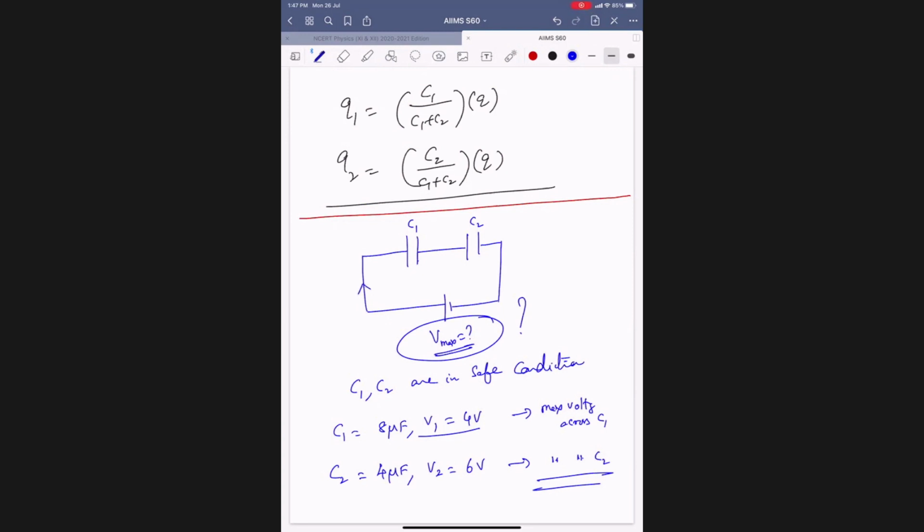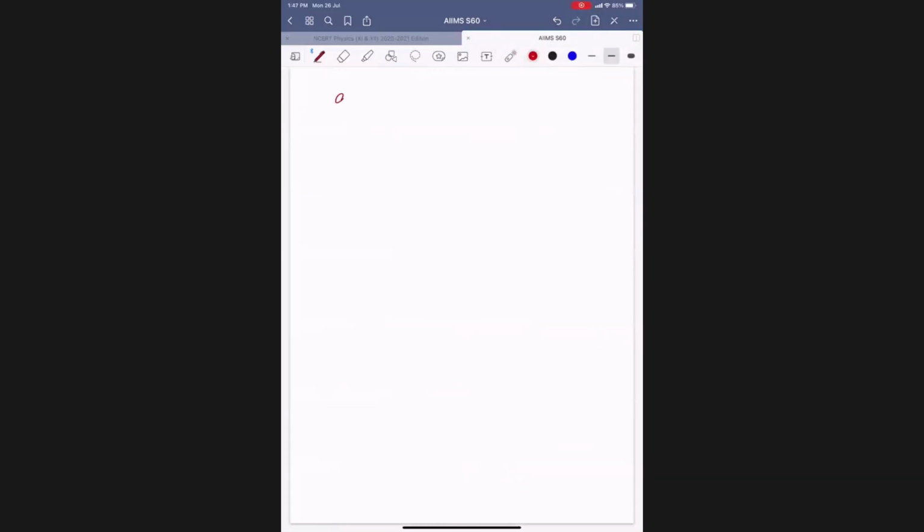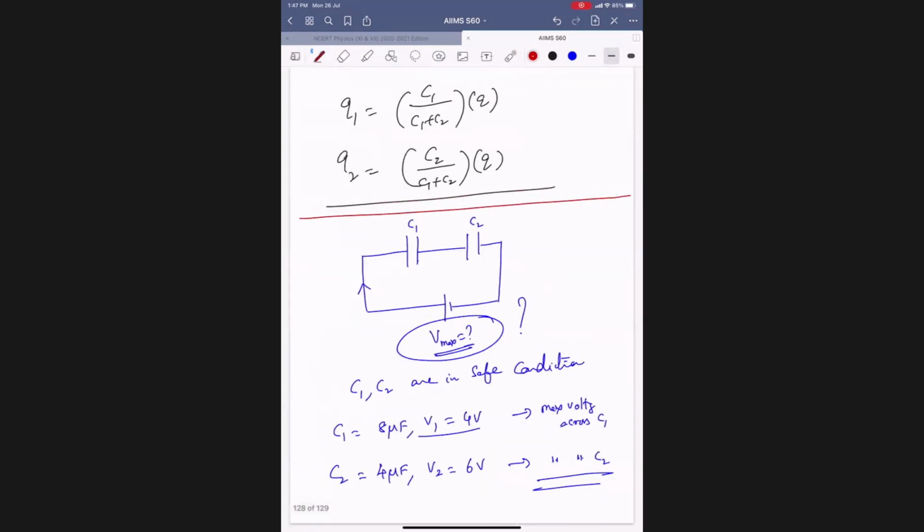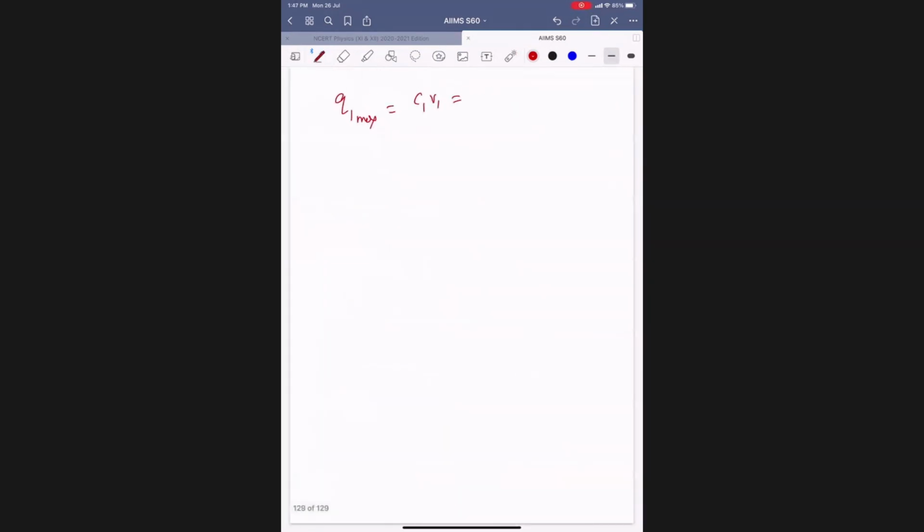Now see the figure. Are they series or parallel? Series. Now, series is there, so the two capacitors must carry the same charge or different charges? Same charge. Right. Now, according to the given data, what is the maximum charge the first one can hold? Q1 max is C1 into V1 only, na? How much? 32. Okay. What about the second one? C2, V2.